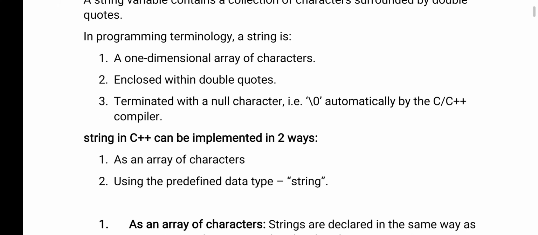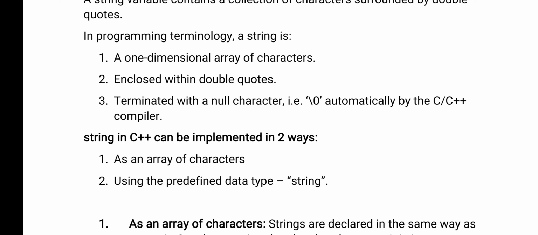I have given a few points about the string. A string is a one dimensional array of characters. It's a collection of characters of the same data type, so it is nothing but a character array, and that character array is also a one dimensional array. A one dimensional array of characters is called a string. Whatever string is there should be enclosed within double quotes.